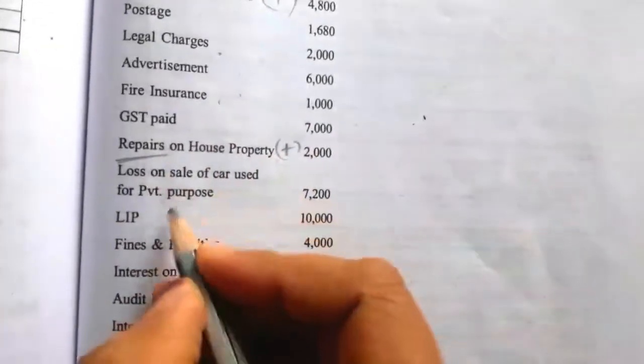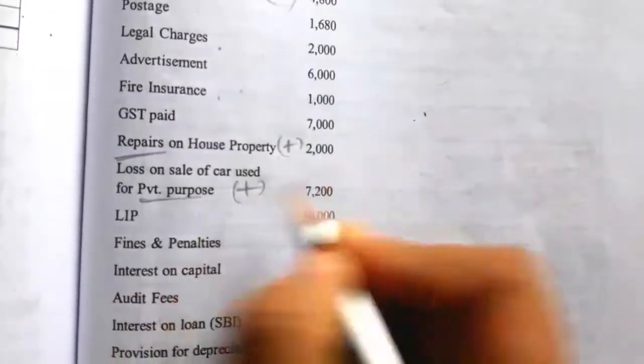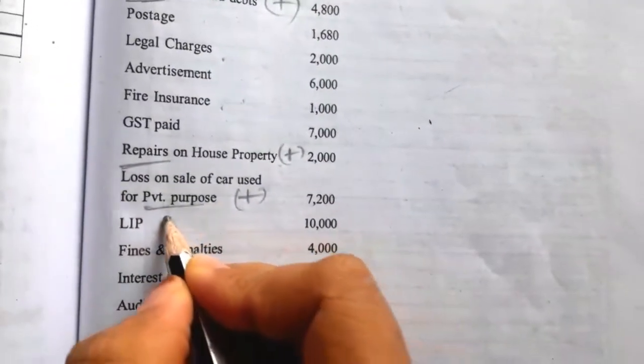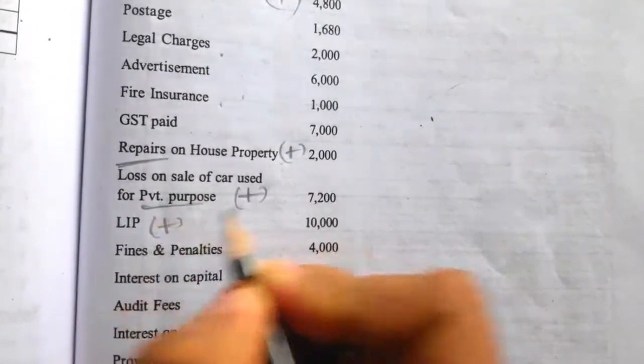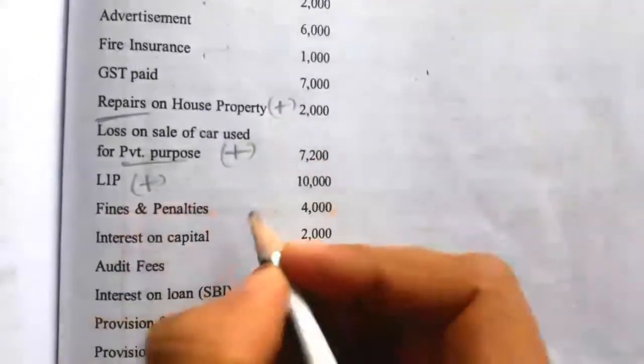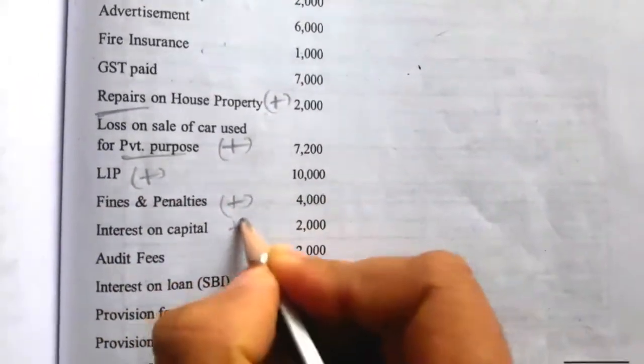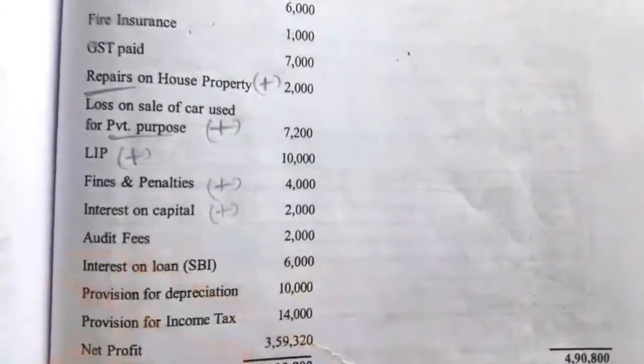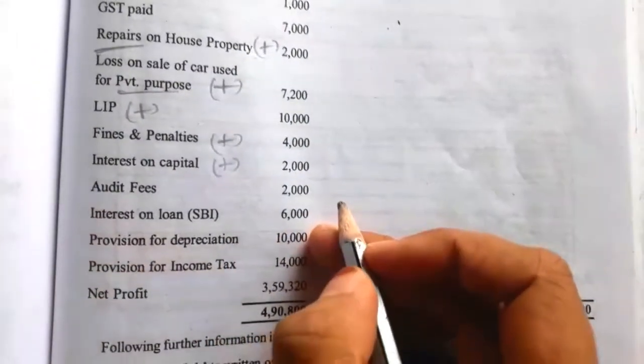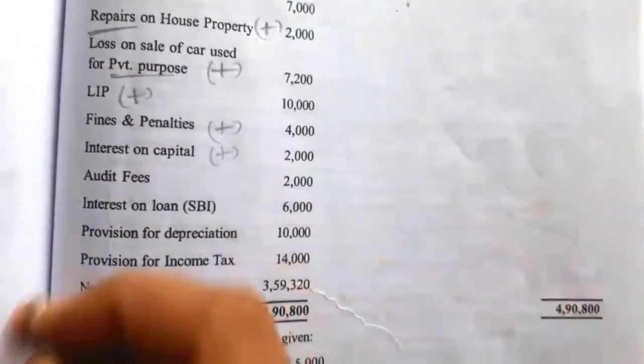Loss on sale of car used for private purpose also we have to cancel from net profit. Then LIC life insurance policy also we have to cancel, it is disallowed. Fines and penalties are disallowed. Interest on capital is disallowed. Audit fees is allowed relating to business. Interest on loan SBI, we will assume it is for the business purpose.